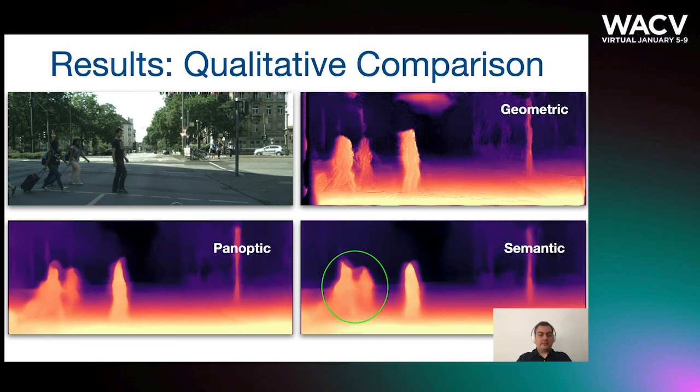Looking at a qualitative example, we see that the purely self-supervised geometric baseline exhibits visible artifacts caused by transferring texture into the depth map. Leveraging semantic maps, in addition, avoids this. But since different instances are lumped together, their relative depth appears incorrect here, of the marked pedestrians. Using our panoptic segmentation-based loss yields the best result.